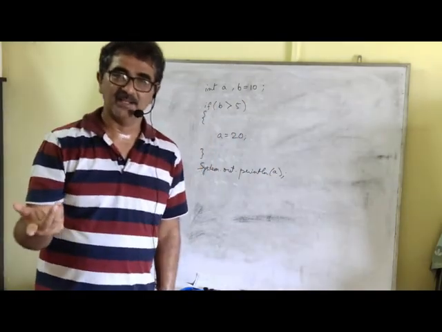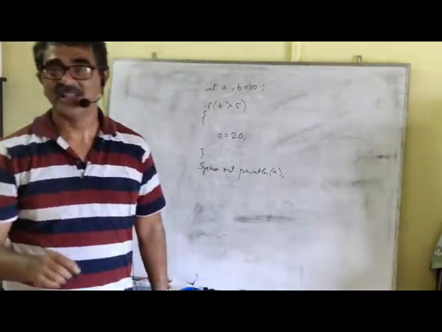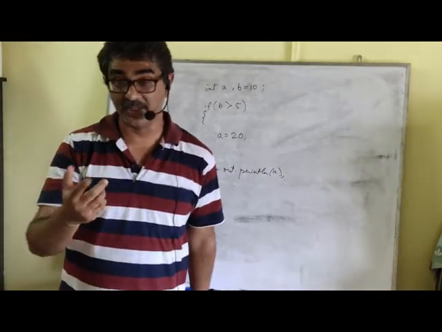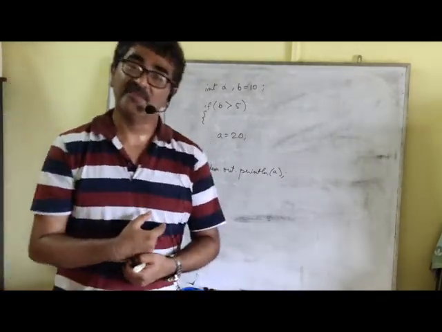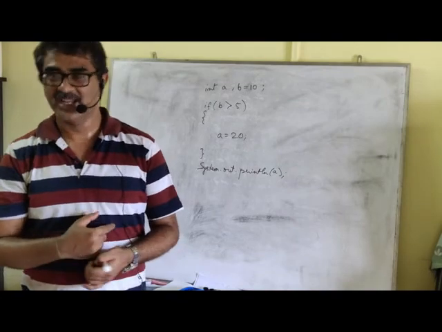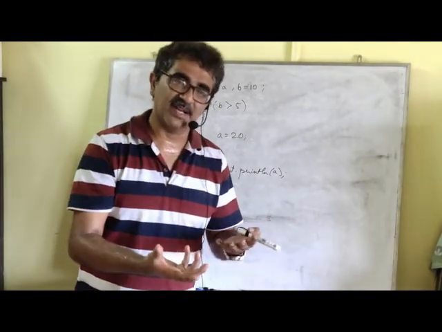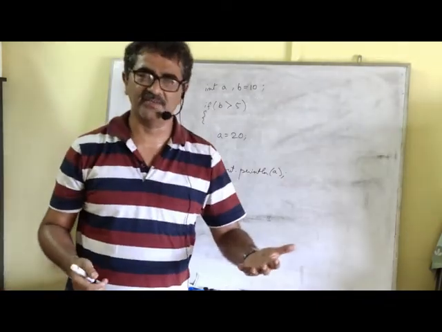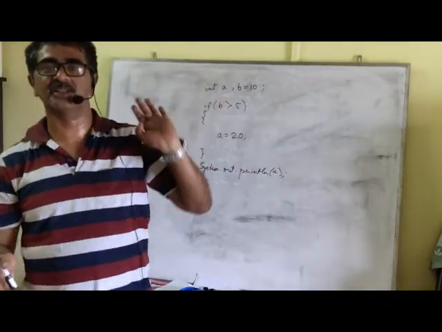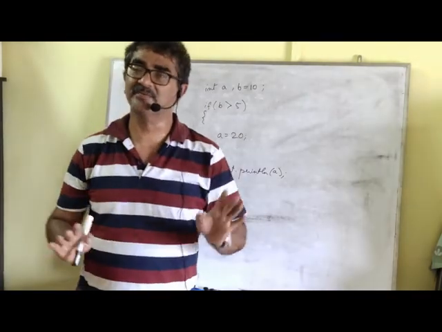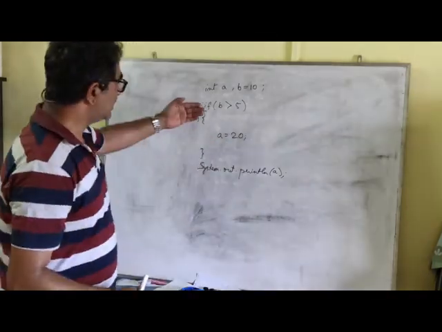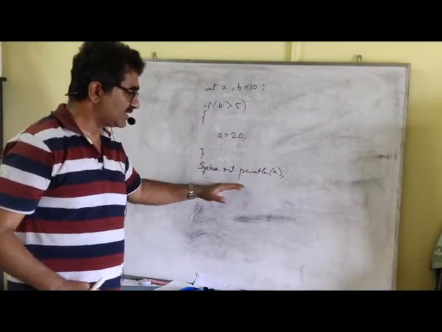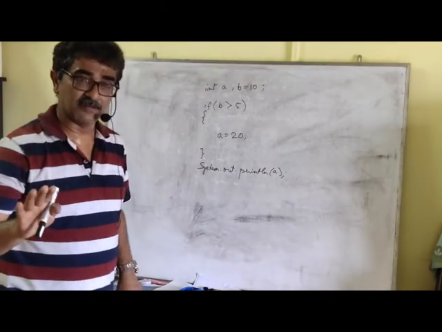It thinks this way because Java does not have the concept of garbage value like in C++. Some of you have already learned in C++ that if a variable is not initialized, it already has a value given by C++. Since it is an unwanted value, we call it a garbage value. In Java, we do not have anything of that sort. So if the value of B is greater than 5, A will be 20, and it's going to print 20.